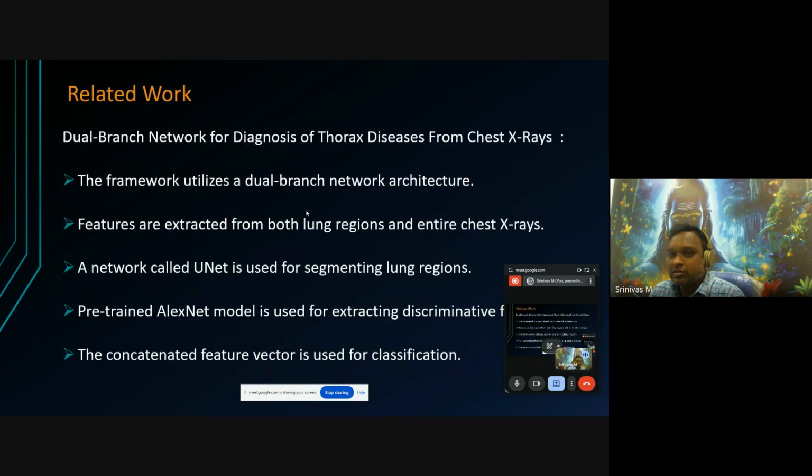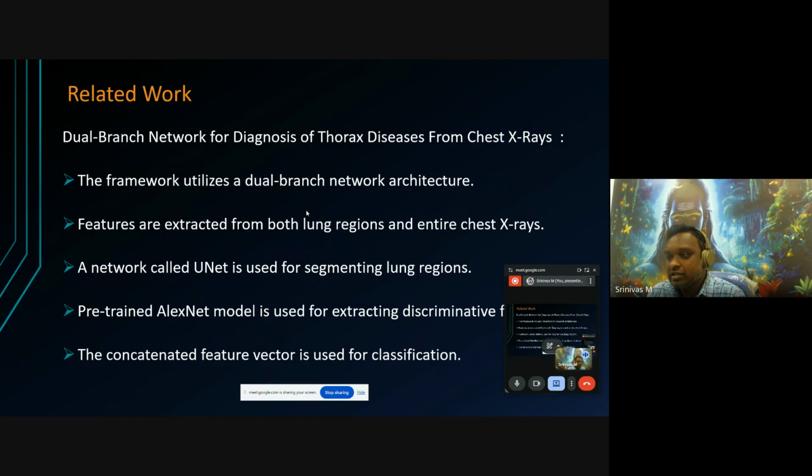Existing models: one of the existing methods is a dual branch network for diagnosis of the disease from chest X-rays. In this framework, they utilize a dual branch architecture. One branch is used for feature extraction on the lung regions and the other on the chest X-ray. For lung region extraction, they use a deep learning model called the UNet model, which is one of the segmentation techniques to segment the lung regions and extract the feature representations.